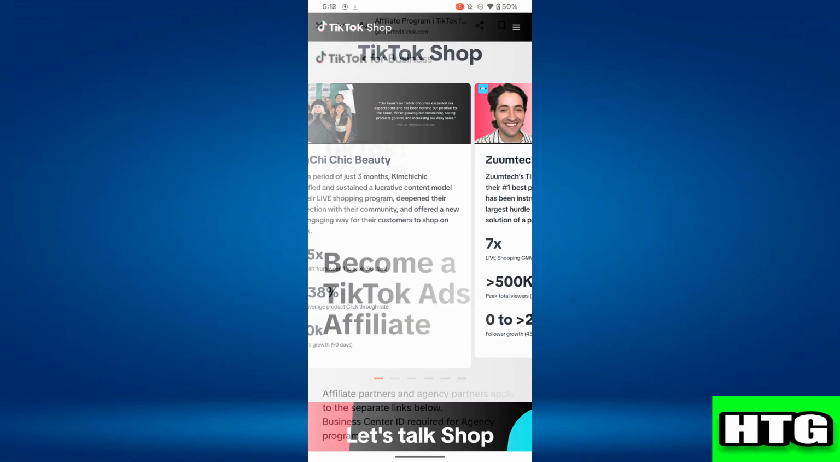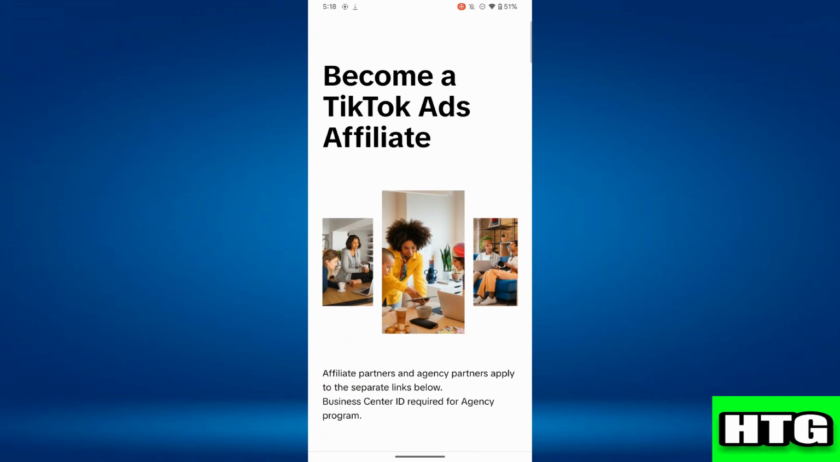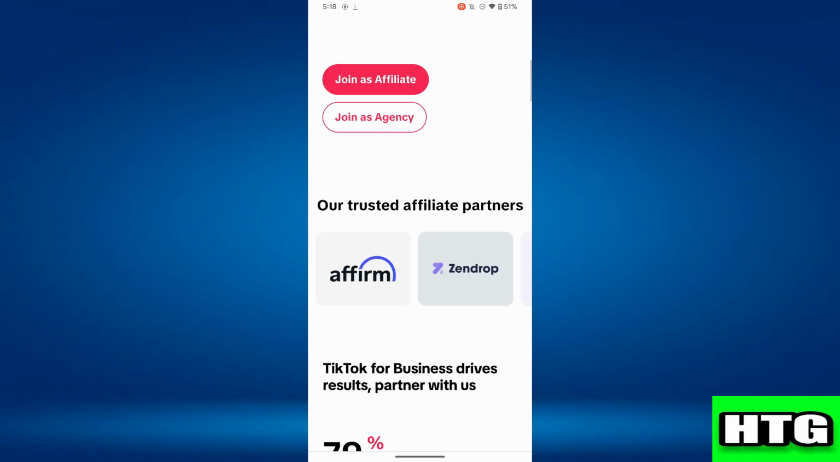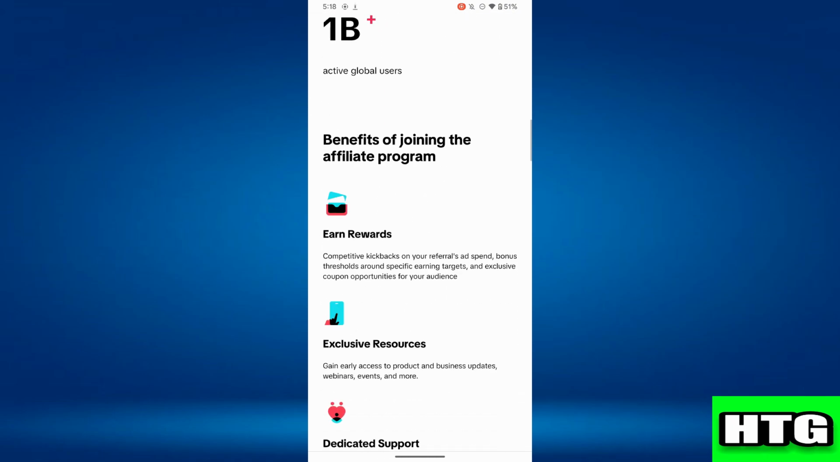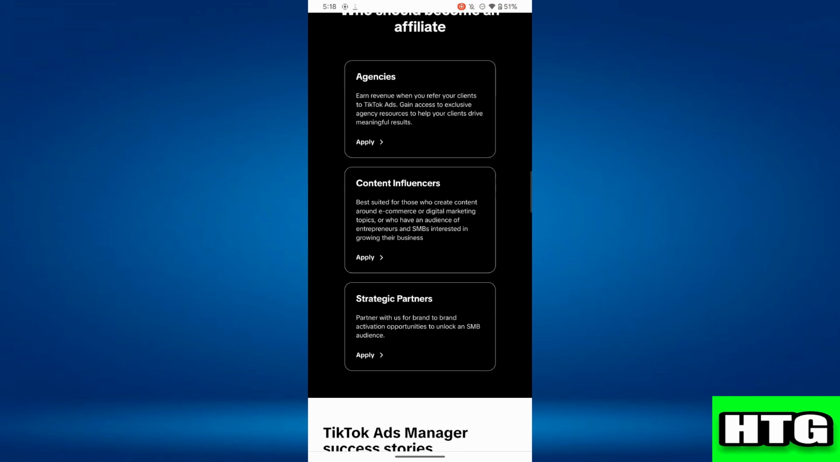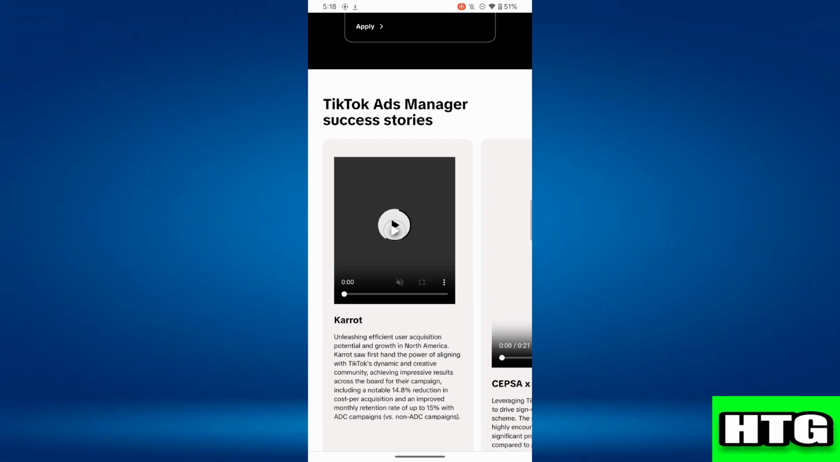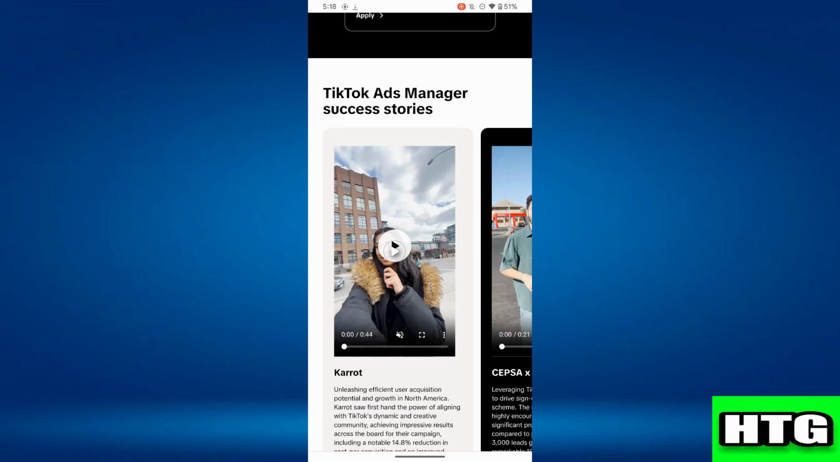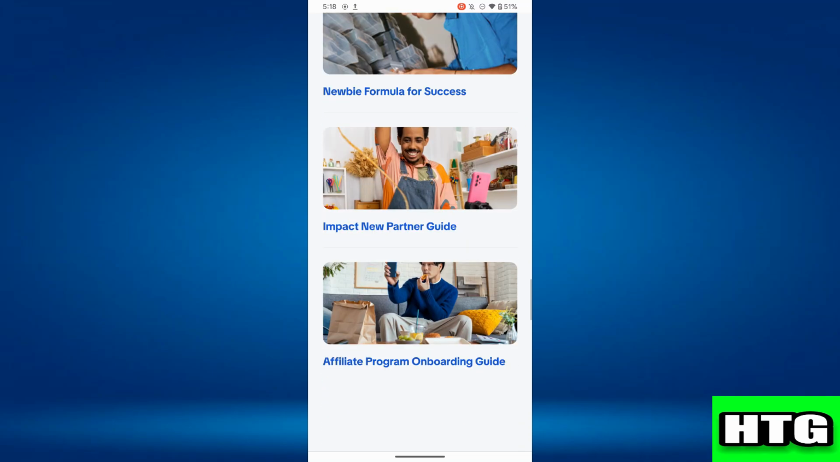Then, on the other hand, TikTok Affiliate is designed for creators and influencers who want to promote products from TikTok Shop and earn a commission on each sale. Over here, creators don't need to manage inventory. Instead, they simply promote products through videos and live streams and earn commissions when their audience makes a purchase. After that, sellers can set custom commission rates to attract influencers and drive more sales.